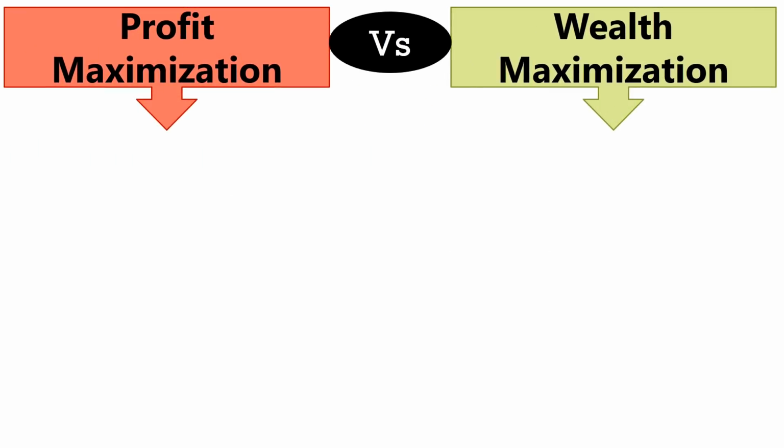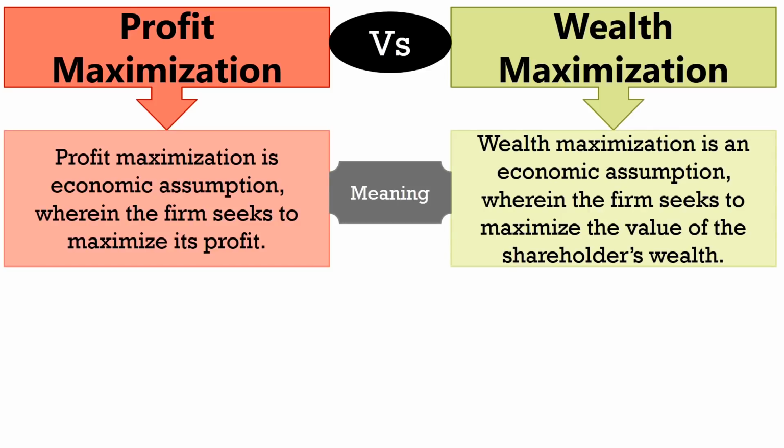Come, let's understand the difference between profit maximization and wealth maximization. Profit maximization is an economic assumption in which the firm seeks to maximize its profit. That is, in profit maximization, the main objective of the concern is to earn larger amounts of profit. On the other hand, wealth maximization is an economic assumption wherein the firm seeks to maximize the value of its shareholders' wealth, which can be reflected in the market price of the shares and earning per share.